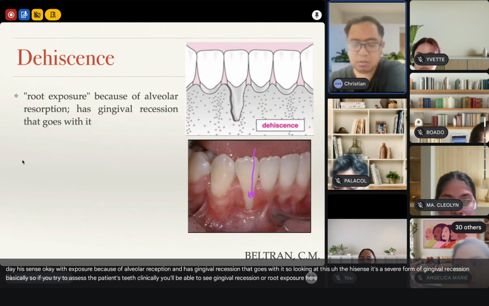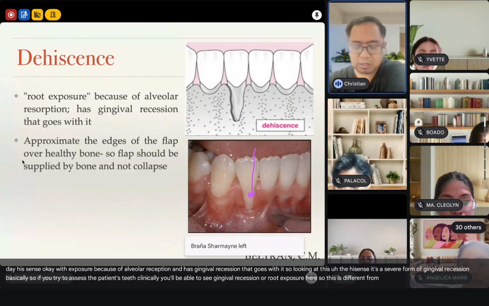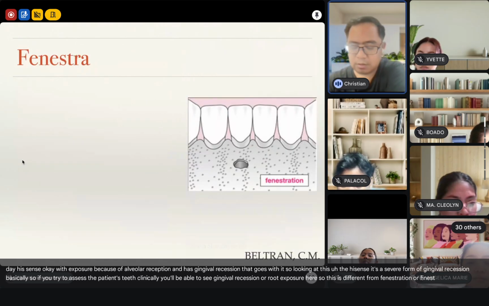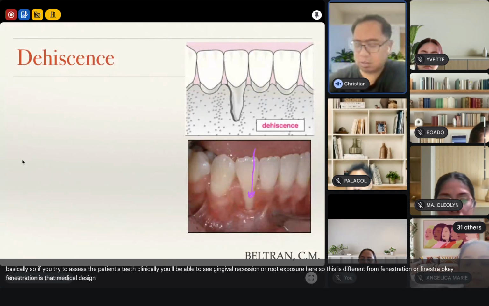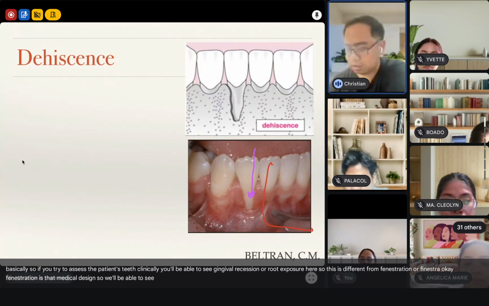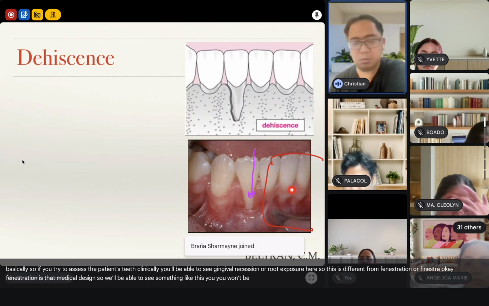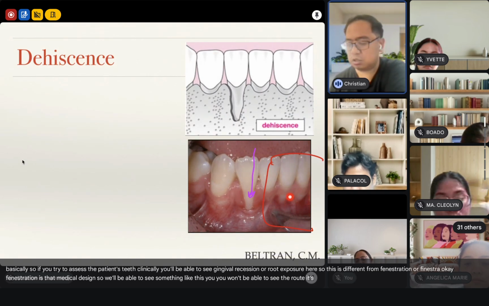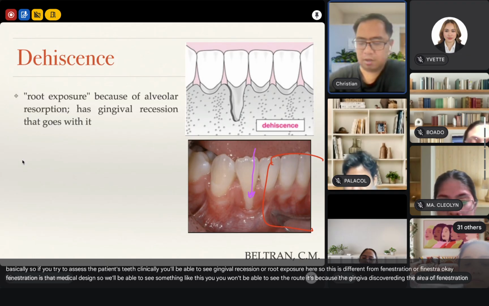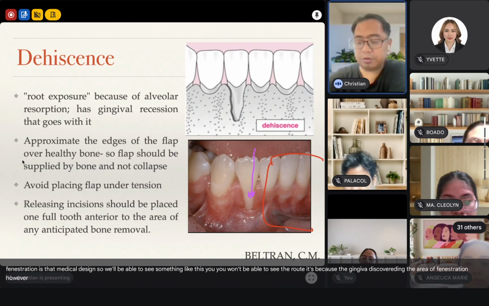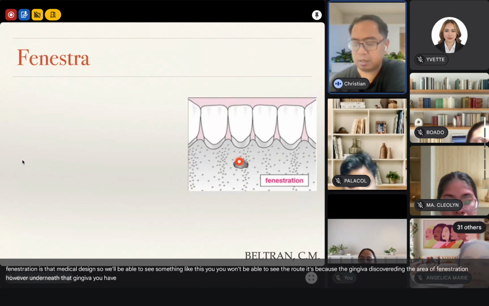here. So this is different from fenestration or fenestra. Okay, fenestration is not clinically seen. So clinically, you'll be able to see something like this. Ganito siya. You won't be able to see the root. It's because the gingiva is covering the area of fenestration. However, underneath that gingiva, you have this one, an area of denuded bone.